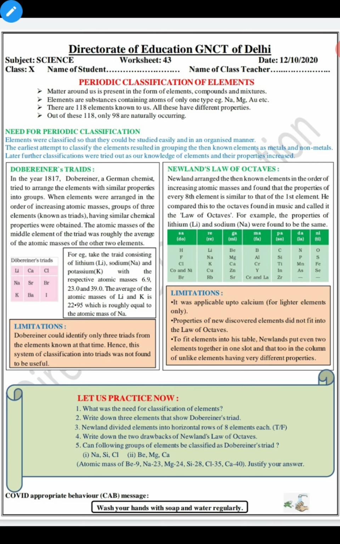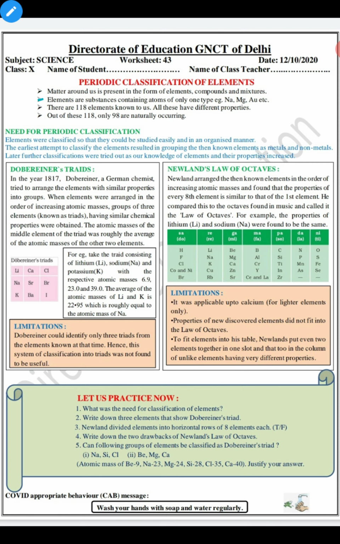Okay, in the year 1817, Dobereiner, a German chemist, tried to arrange these elements with similar properties into groups. When elements are arranged in the order of increasing atomic masses, groups of three elements known as triads having similar chemical properties were obtained. The atomic mass of the middle element of the triad was roughly the average of the atomic masses of the other two elements.